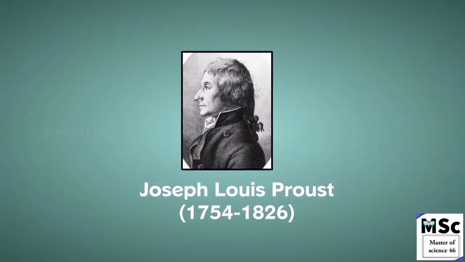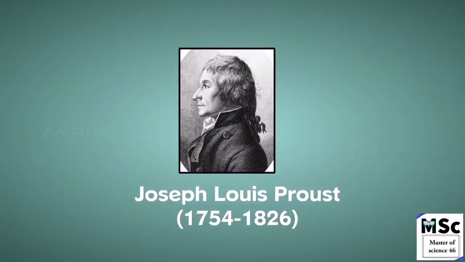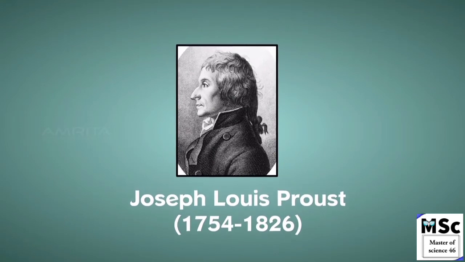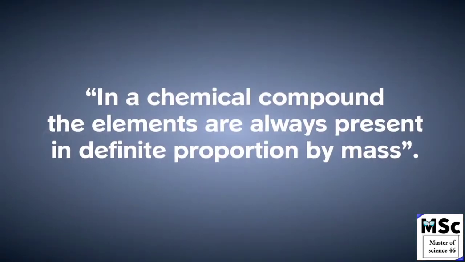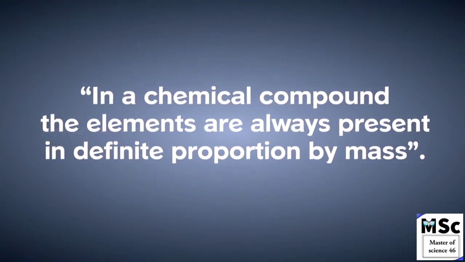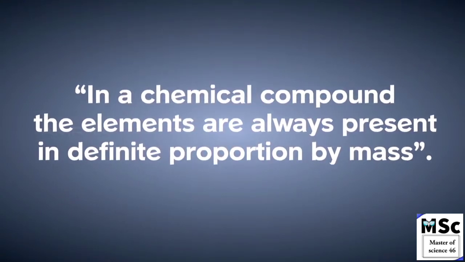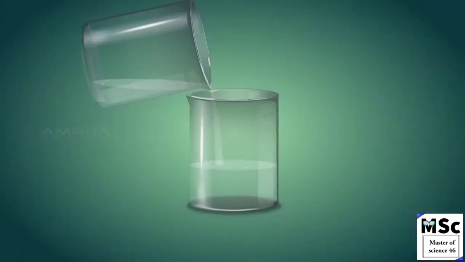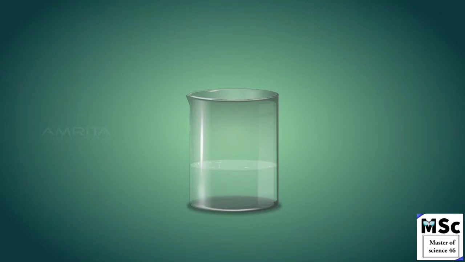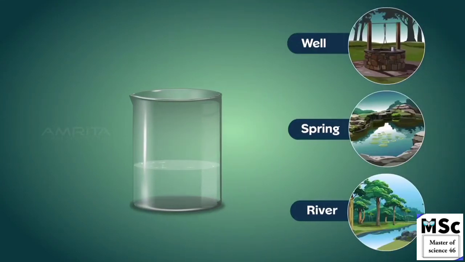This law was stated by a French chemist, Joseph Louis Proust. It is also called the law of definite proportion. According to the law, in a chemical compound, the elements are always present in definite proportion by mass. The law of definite proportion applies when elements react together to form the same product, such as pure water collected from different sources such as a well, spring, or a river.